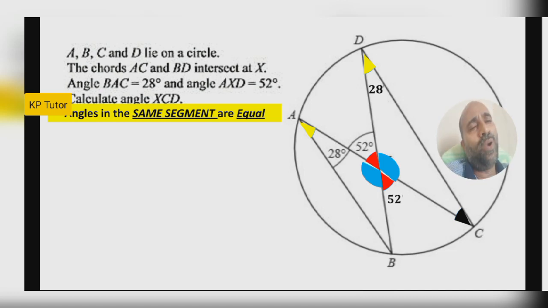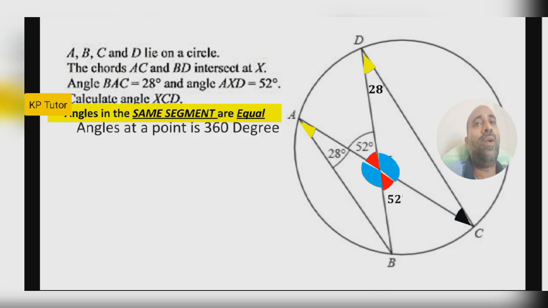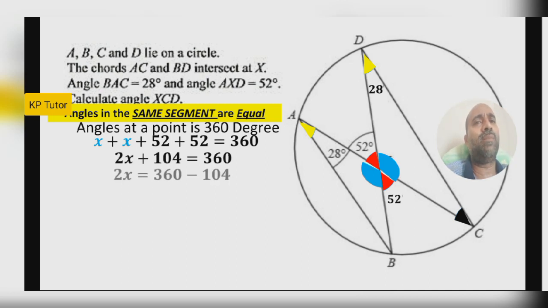Then we can give one letter, for example x or y. Whichever letter you like, no problem, up to you, but I choose x. So x plus x, the blue colored angles, plus 52 plus 52 is 360. Then you can do some algebraic work and you will get x equal to 128. So one angle you got, 128.